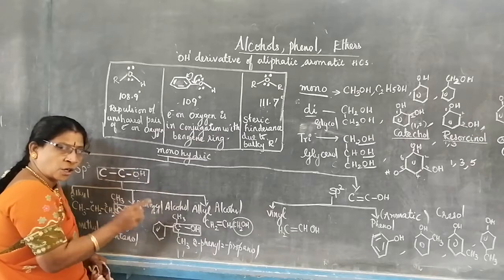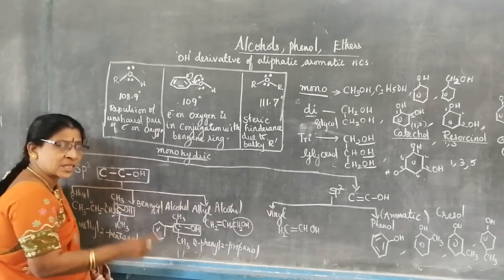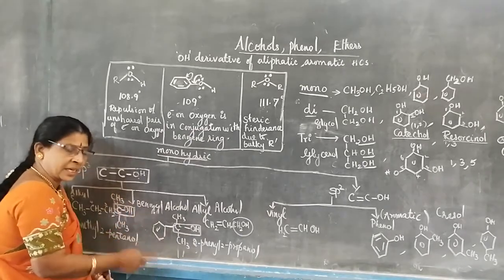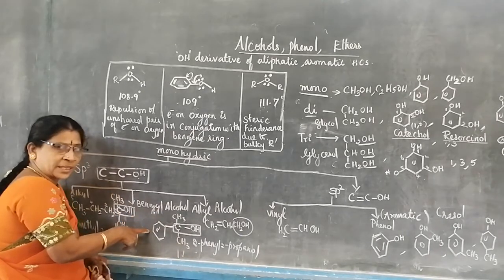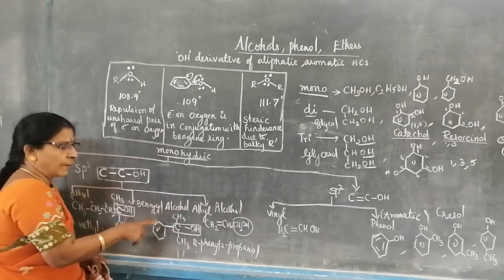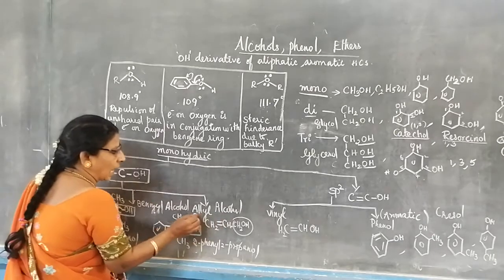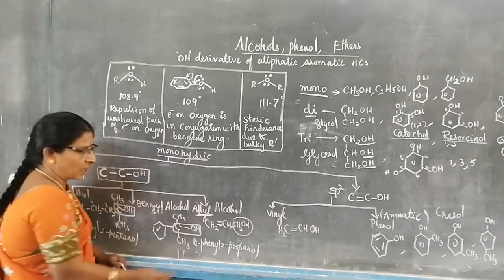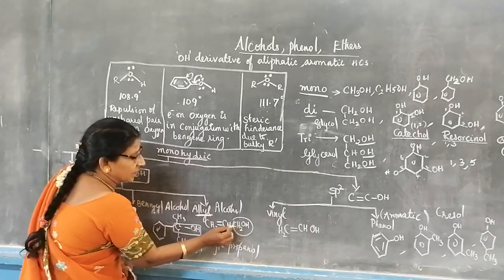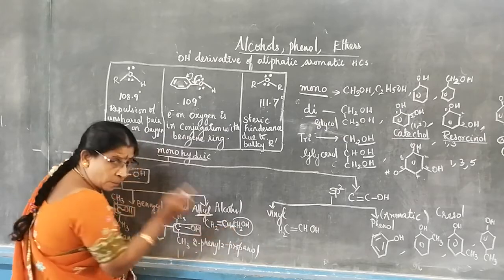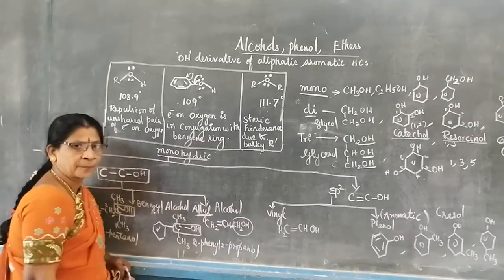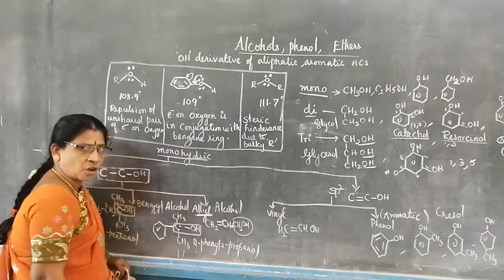Benzyl alcohol is an alcohol which is sp3 hybridized, where the OH is not directly attached to the benzene ring. Through one carbon only it is attached. So it is sp3 hybridized benzyl alcohol. Now come to the allyl alcohol. What is allyl alcohol? The carbon which is attached to OH is in turn attached to another carbon by a single bond only. After that only the double bond is coming. So it is called allyl alcohol.